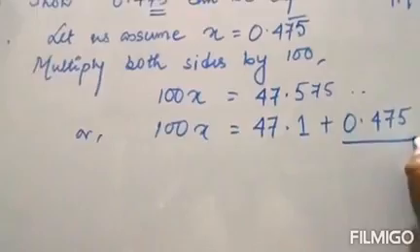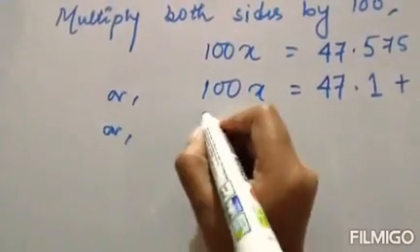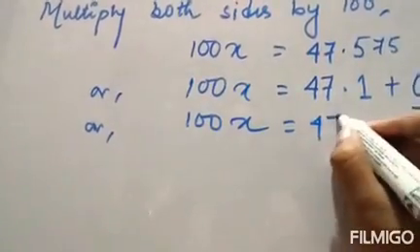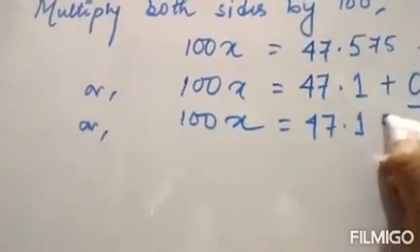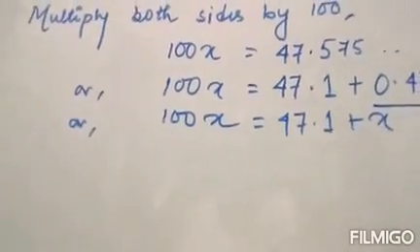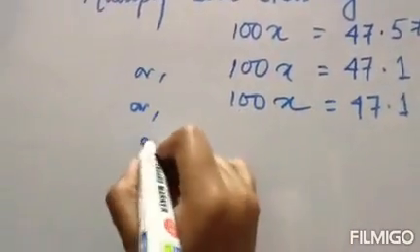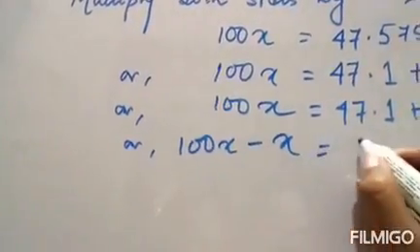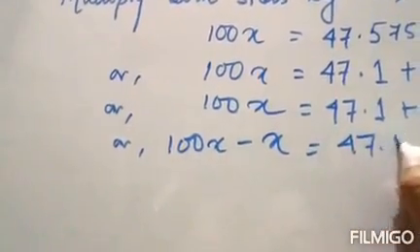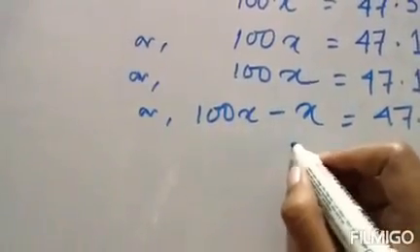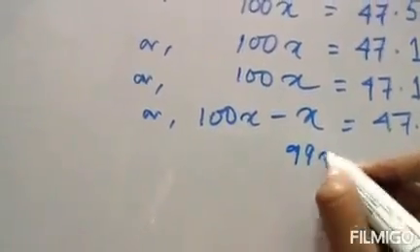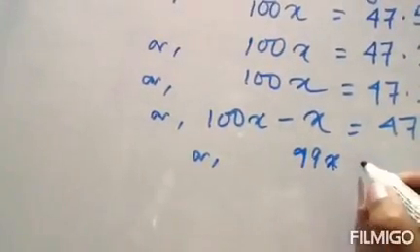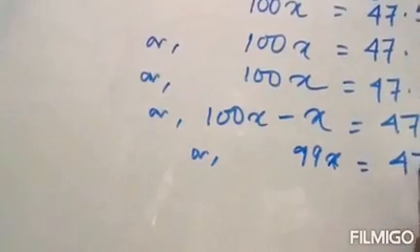Instead of this, we can write 100x is equal to 47.1 plus x. Now taking x this side, we can say 100x minus x is equal to 47.1, or 99x. Don't forget to write "or". Okay, 99x is equal to 47.1,